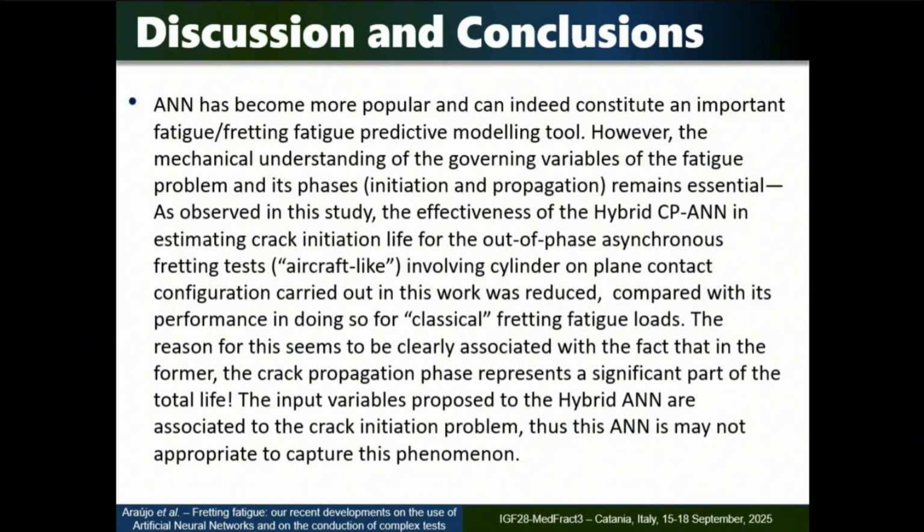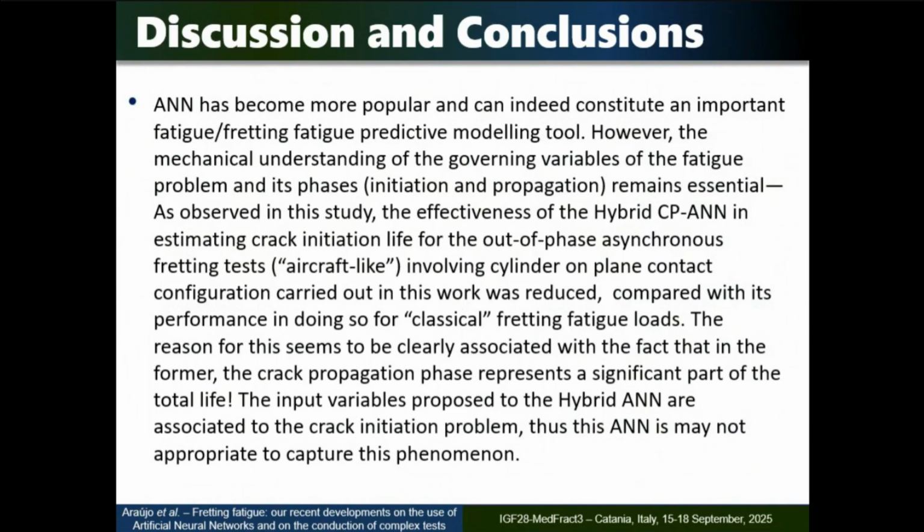As I showed the propagation stages of these tests, you could see the crack grow in the second day, third day, okay? So it was mainly a crack propagation problem, right? So I don't believe we can use in a generalized way any artificial neural network without some mechanical basis and understanding the problem we are applying it for. So it's a sort of critical message that I leave.